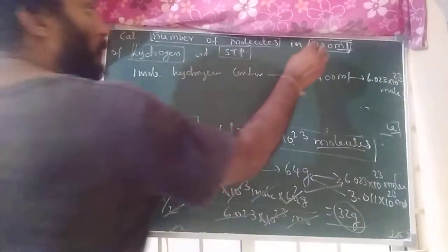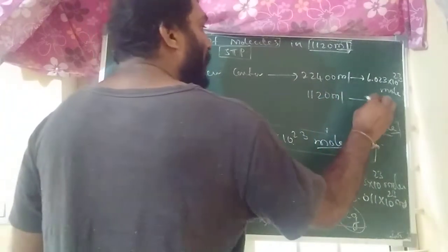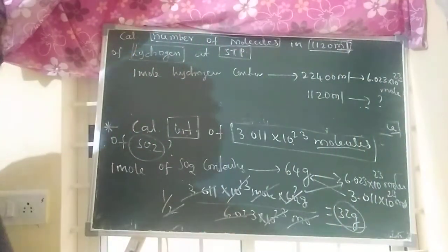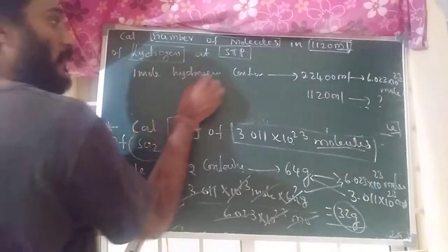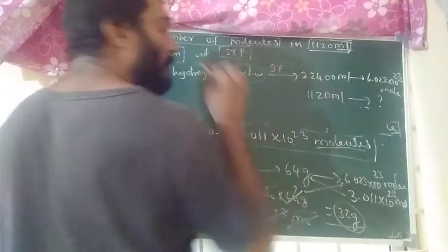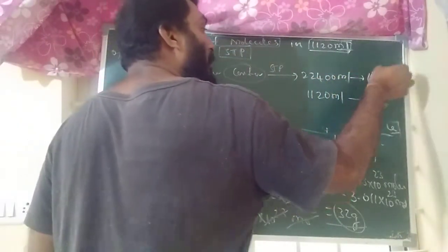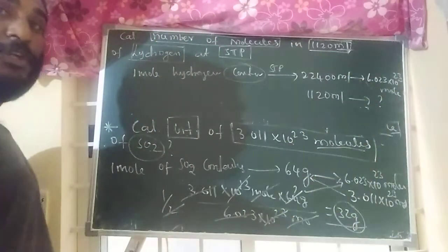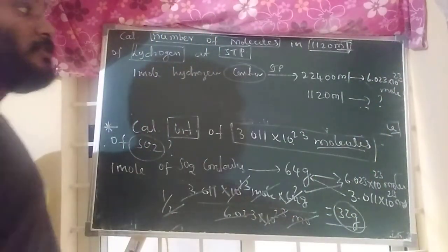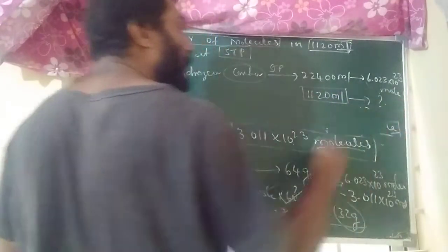Next, what are they asking? 1120 ml contains how many molecules? 1 mole of hydrogen contains in STP condition 22,400 ml. 22,400 ml of hydrogen gas contains in Avogadro number 6.023 into 10 to the power of 23. So the question they are asking: 1120 ml contains how many molecules?